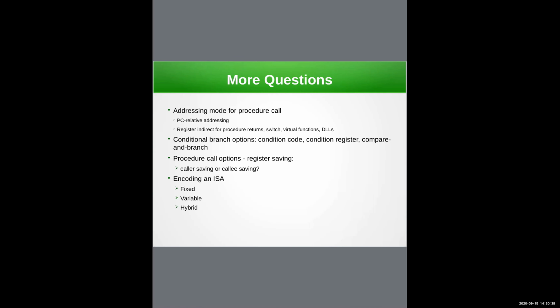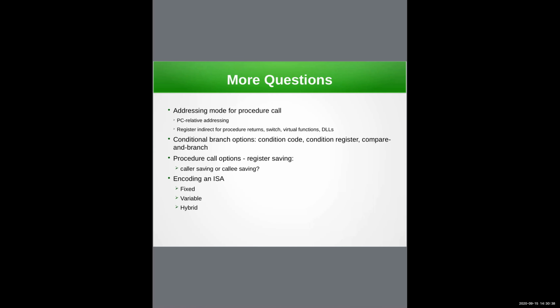So you are basically comparing values with the value in the register, and based on that, you are taking the branch. Okay. So Intel uses condition code, whereas MIPS uses condition register. Okay. So that is how conditional branches are used.